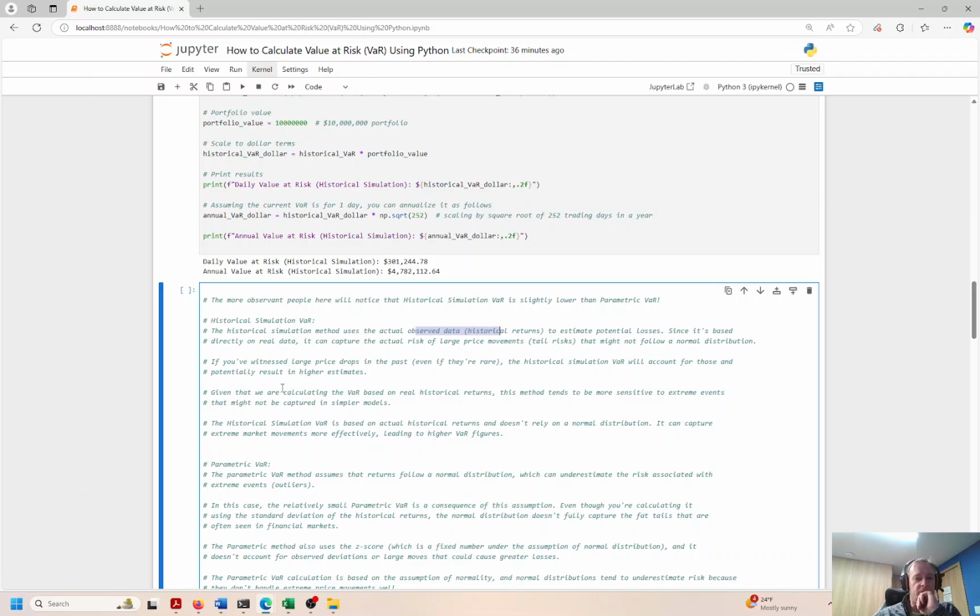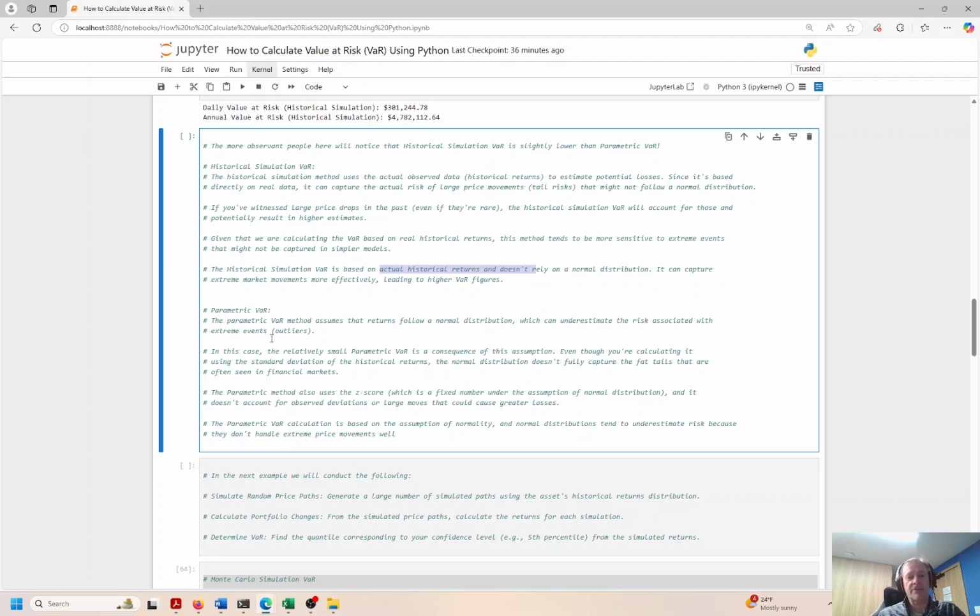And what else? We're calculating the VaR based on historical returns. Historical simulation is based on actual historical returns. Now comparing to the parametric VaR, that was the first example, it's more of a normal distribution. We can understand and estimate the risks more accurately and, I guess, more coherently. Historical VaR is a little bit more Wild West, a little bit more black box. But again, this historical VaR is designed for these actual historical stock price changes over time.